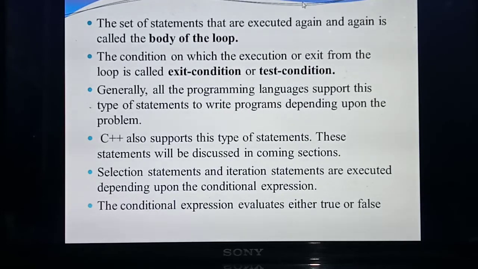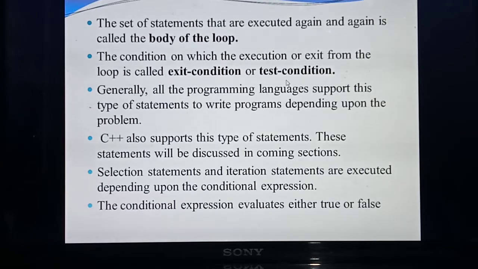So we are giving some conditions, isn't it? Based on the condition only, the particular loop will execute. So the condition we call an exit condition or test condition. Based on the condition, it will check. True means the body executes. Once the condition reaches false, the loop will terminate. So that condition is called the test condition or exit condition. What's the name of the condition? Exit condition or test condition.